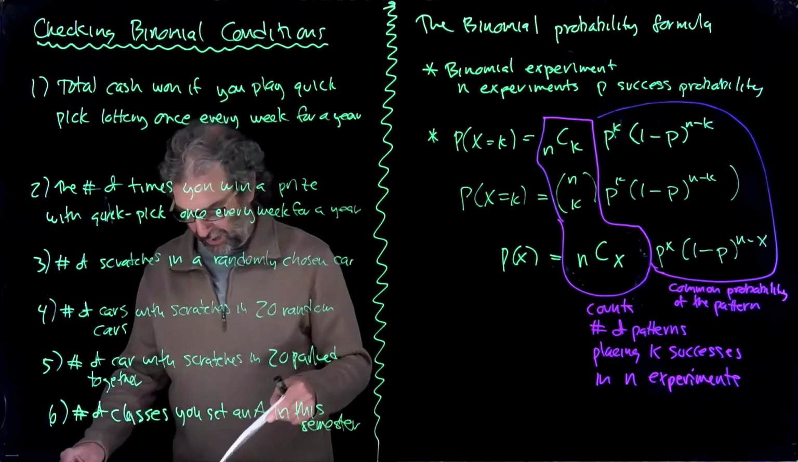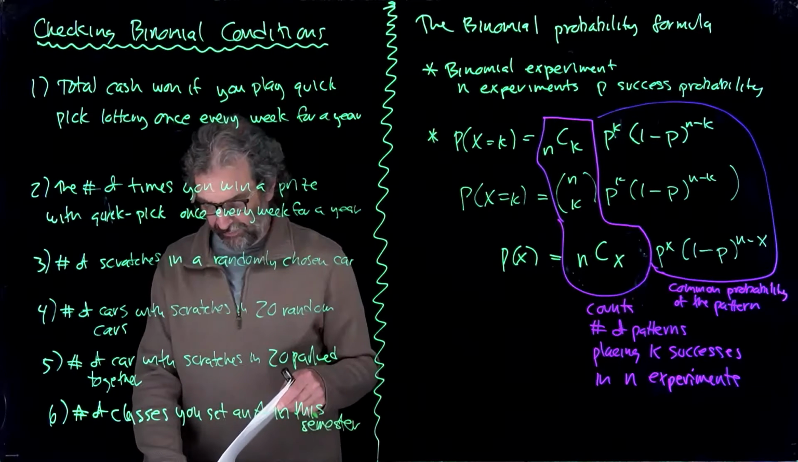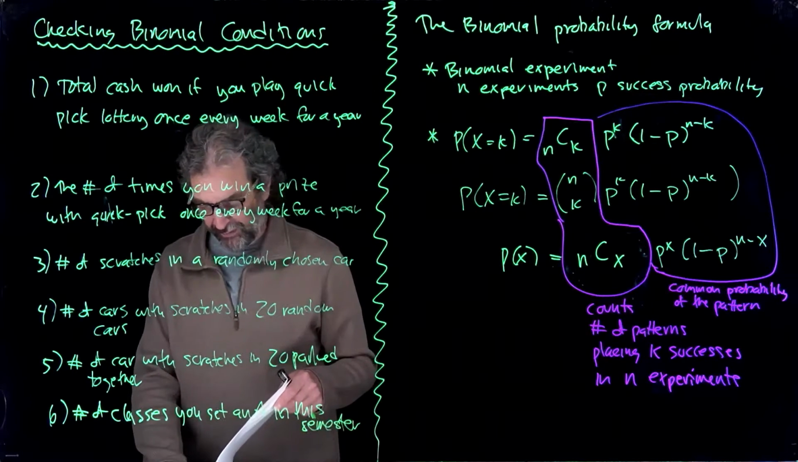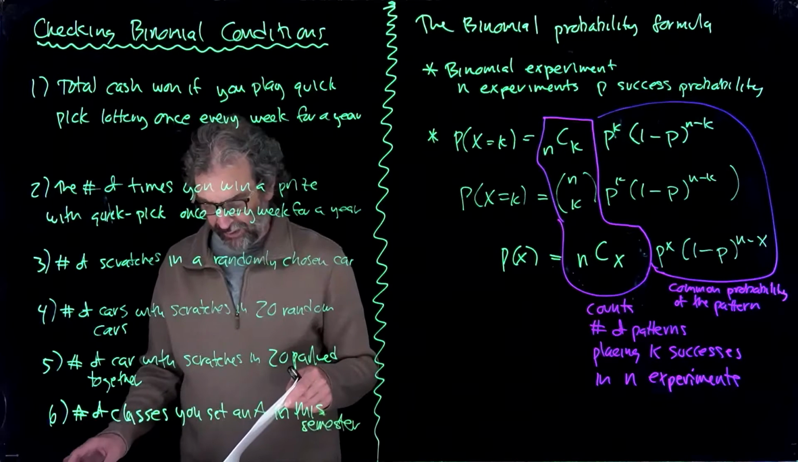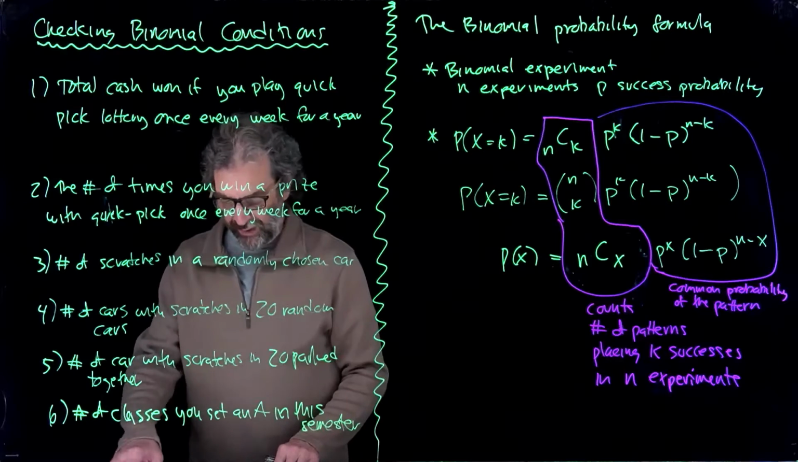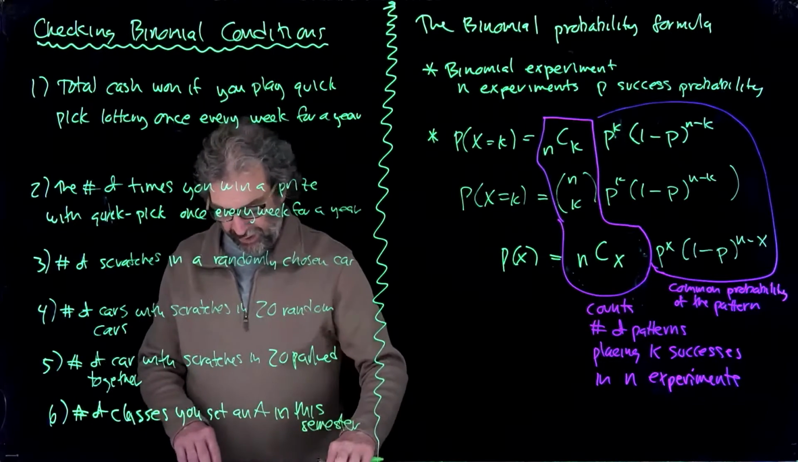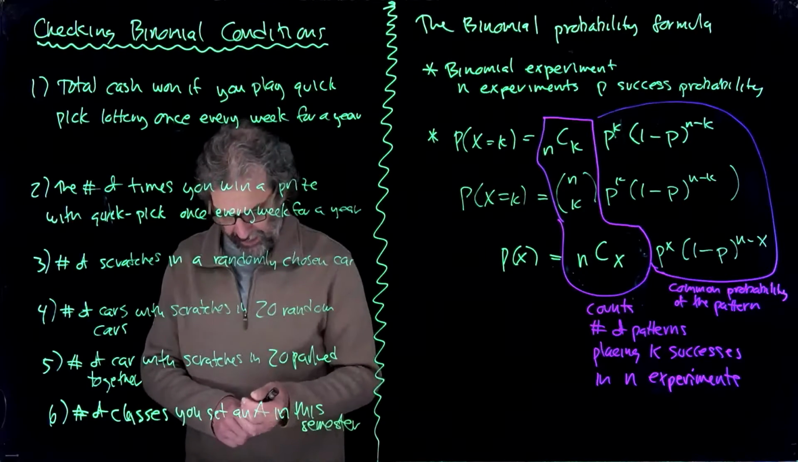So it said we need n experiments. Oh, each experiment ends in success or failure. That way we can count successes. The probability of success is p. You're counting the number of successes. Okay, so I'm checking 4 conditions: fixed number of experiments, success or failure, probability of success p, counting successes.